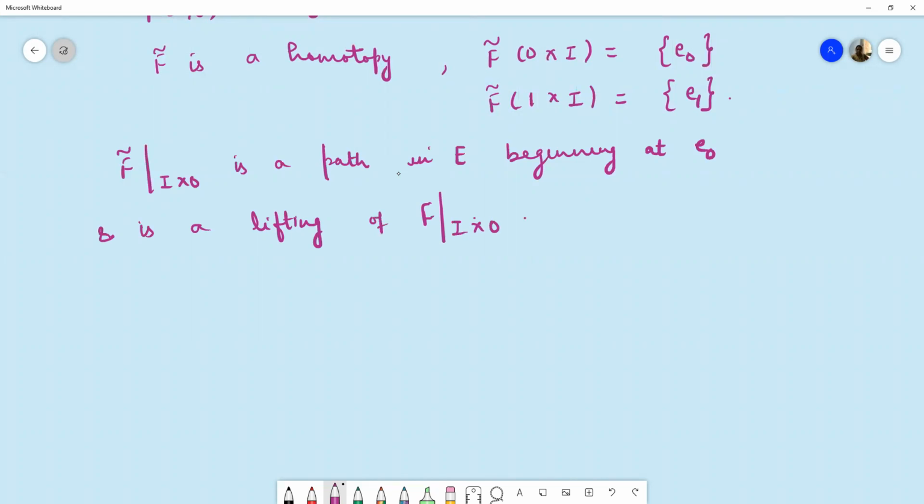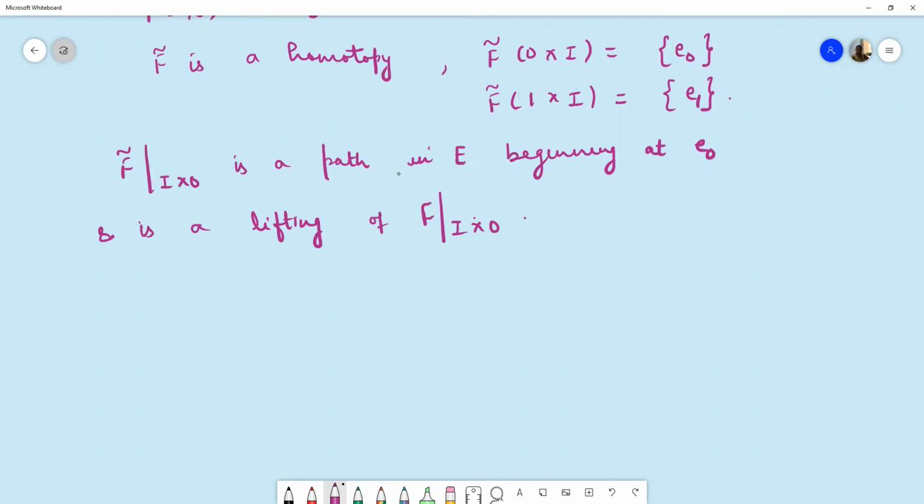But we have already proved that the lifting is unique. Now we are saying that the restriction of F to this I cross 0 is a mapping which has a lifting, F tilde restricted to I cross 0, and that lifting begins at point e naught.